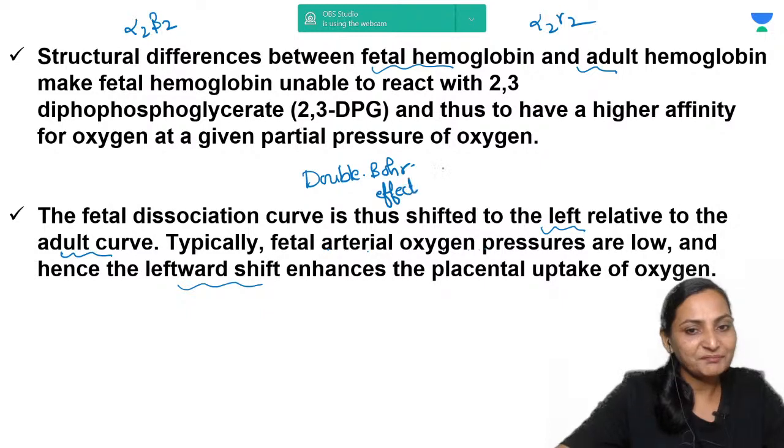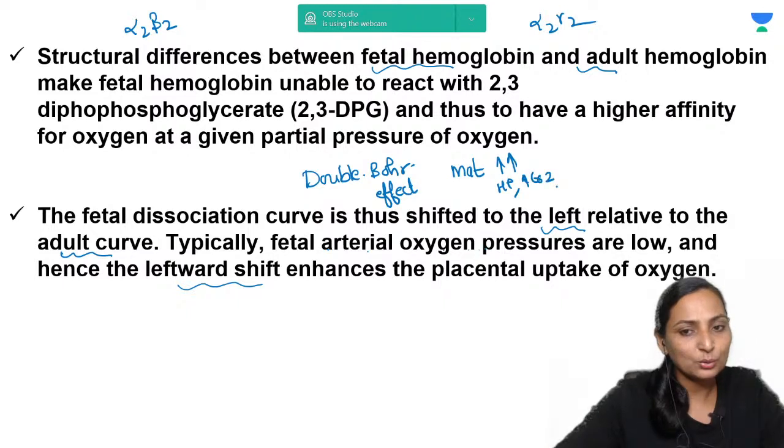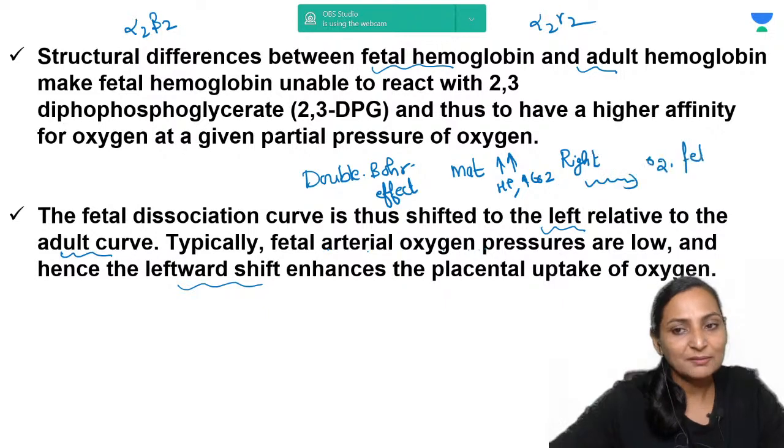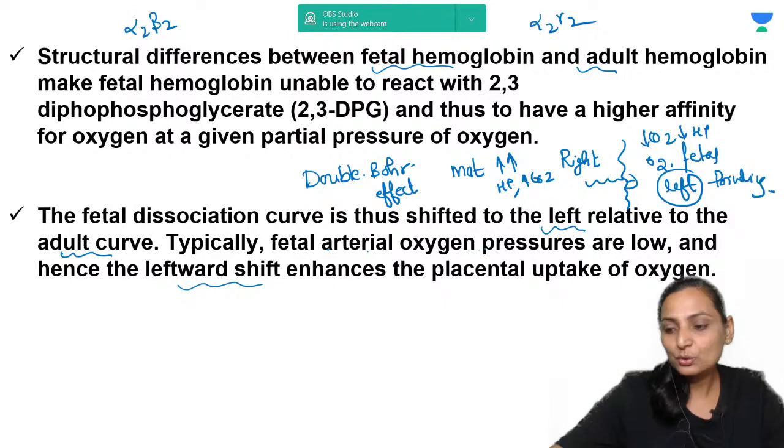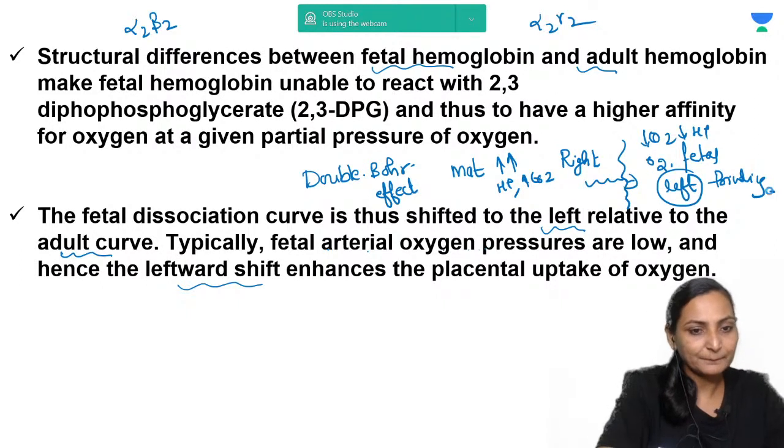Double Bohr effect: what happens is on the maternal side, you know that there is comparatively more H plus, more CO2 which shifts the curve to the right. Now because it shifts the curve to the right, oxygen reaches the fetal side. Suppose this is the placenta and the fetal side has comparatively less CO2, comparatively less H plus, the curve shifts to the left which enables binding. So the placental circulation shows a double Bohr effect.